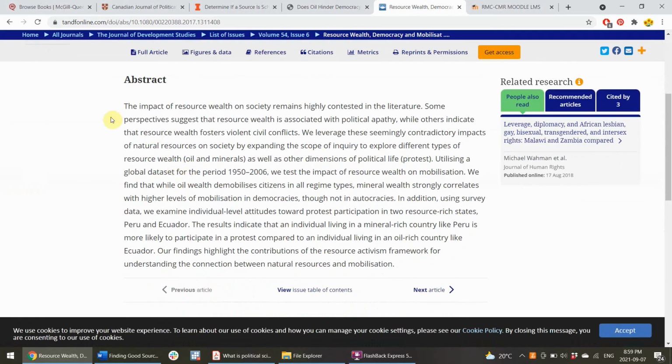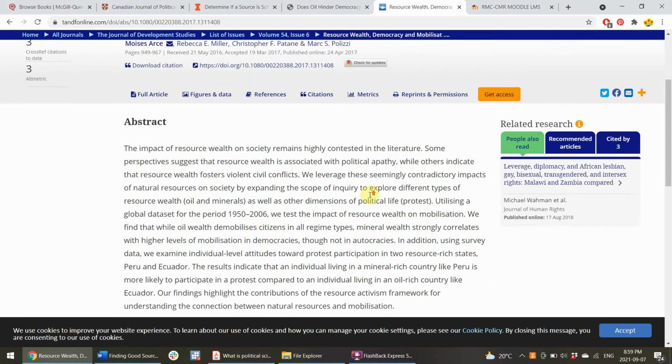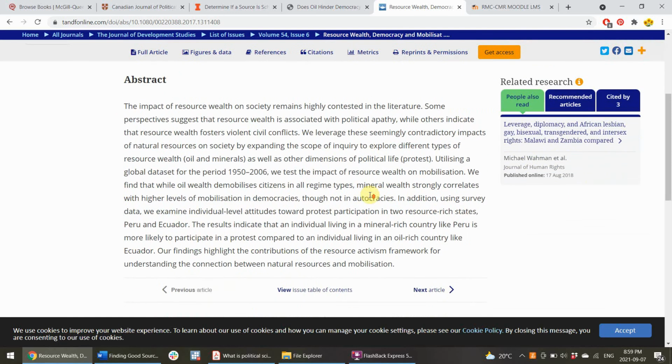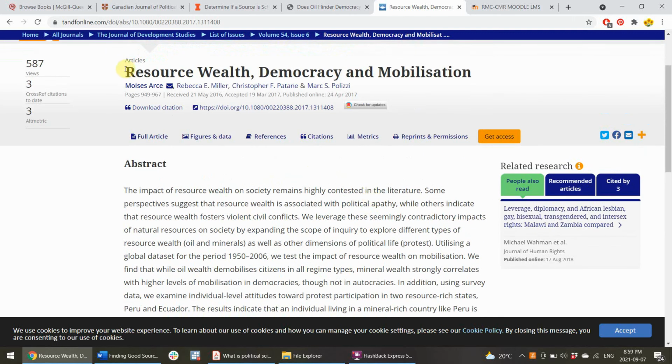What I'll do is I'll read the abstract, and I'll try to make sure that this is actually capturing the sort of question that I'm interested in. In this case, it's a yes. So what I'm going to do then is actually find this article and read it and see if it's useful. So how do I actually find it? Let's just copy the title here.